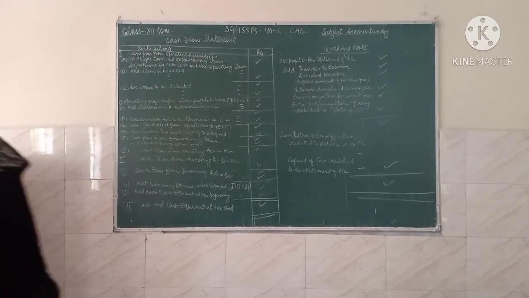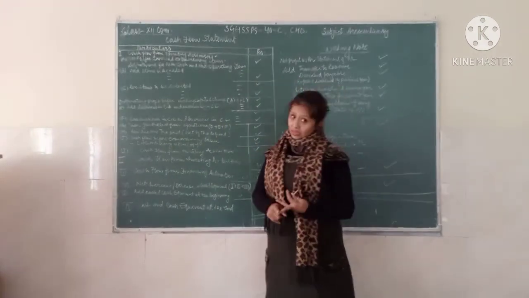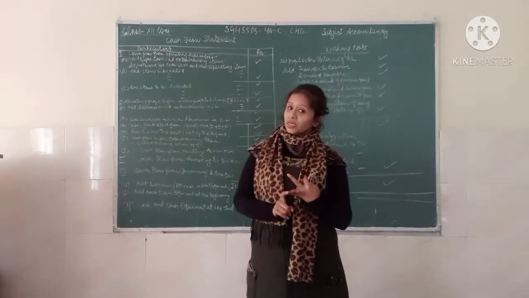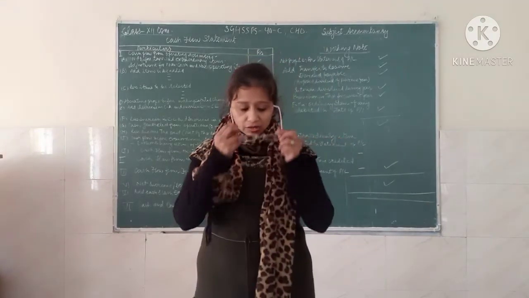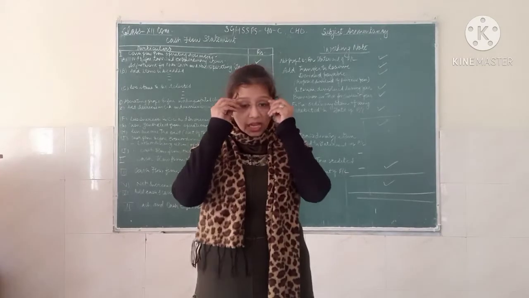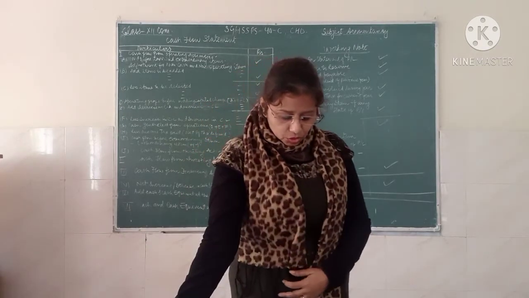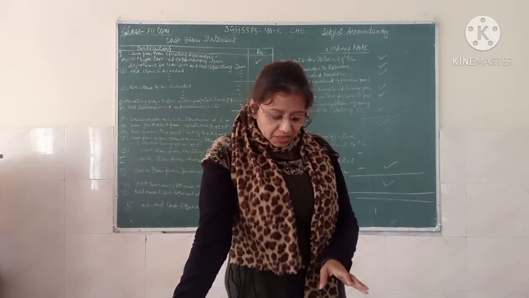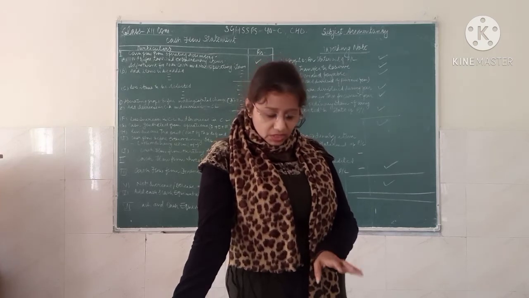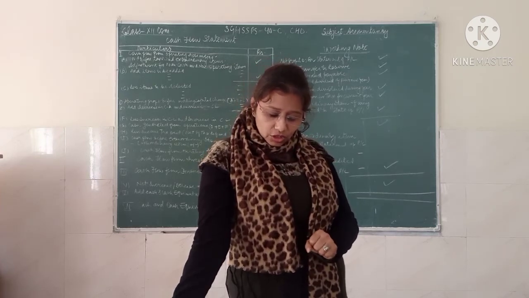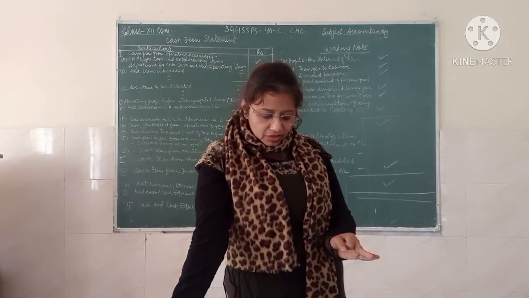So that is, I am repeating it, that is the operating activity or the investing activity, or the third one is the financing activity. Now, what is the objective of the cash flow statement? What is the basic aim of the cash flow statement? The basic objective of the cash flow statement is to determine the sources of receipts, so to know about cash and cash equivalent under the operating, investing and financing activity.